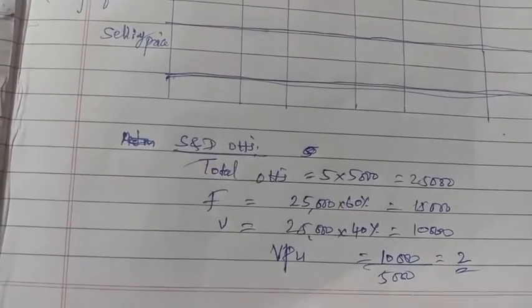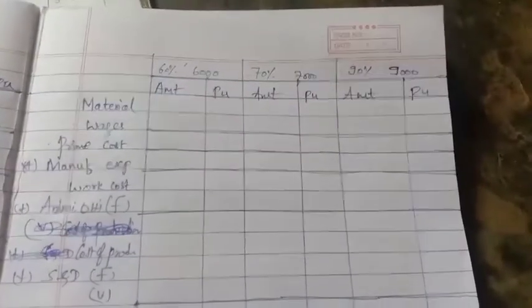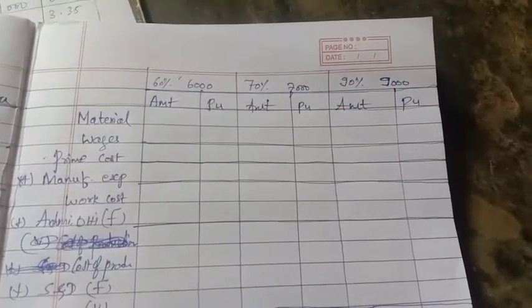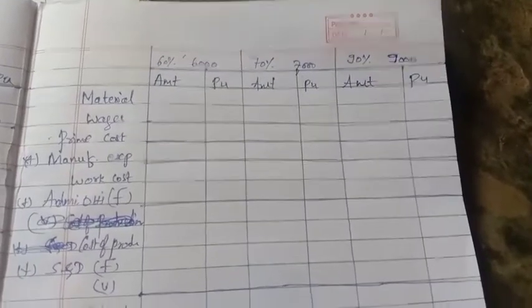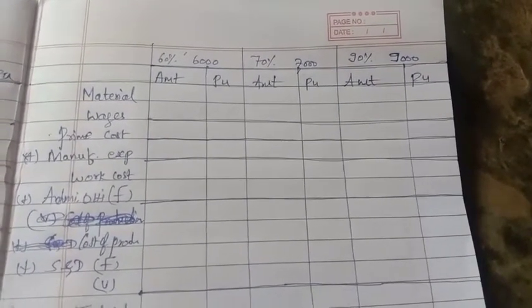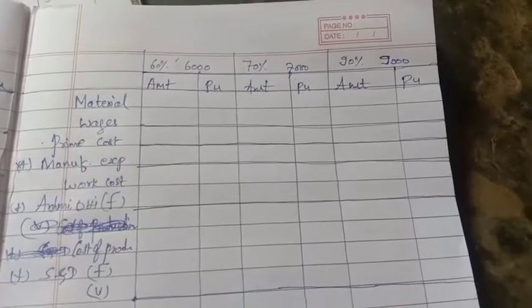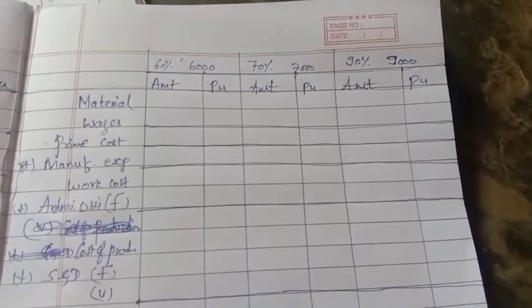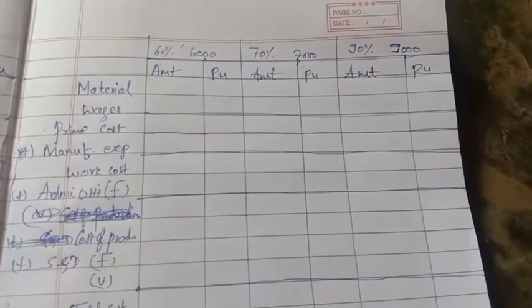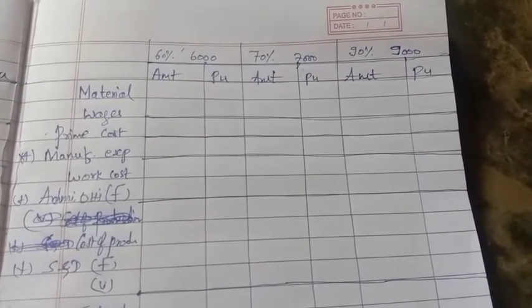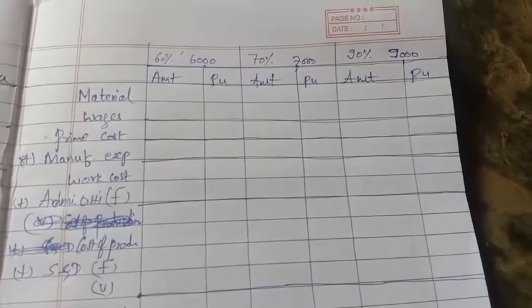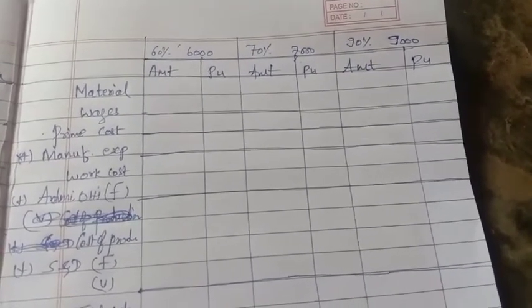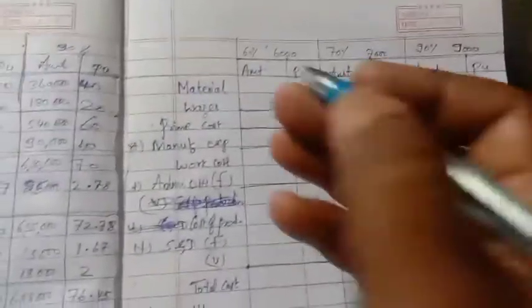Then we have to prepare the statement. While preparing the statement, we have to do it for 60%, 70%, 90%. 50% value is 5,000, means 100% value is 10,000, double that. Then 10,000 into 60% is 6,000, 10,000 into 70% is 7,000, 10,000 into 90% is 9,000. Like that we have to do the calculation.